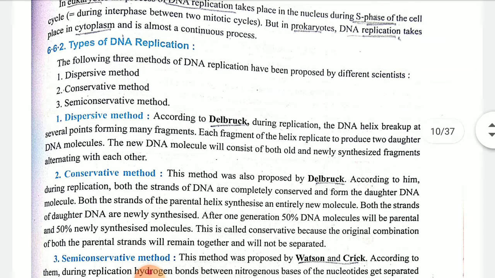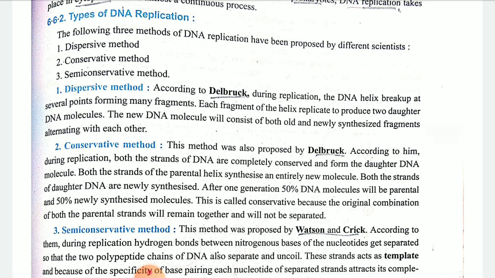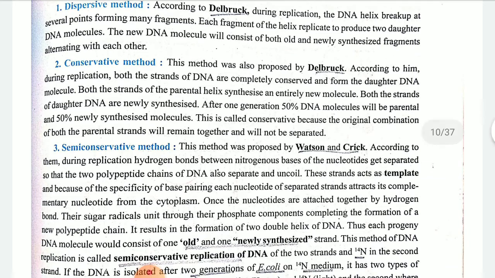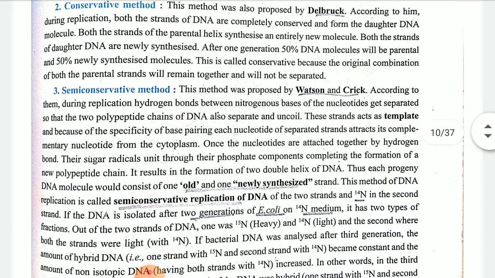When we talk about the dispersive, in the helix there will be small fragmentation. That is your dispersive method. Conservative method, what is it, children? In this, 50% of molecules will be conserved from the parental strand. And semi-conservative, as I said, double helical structure will be there. So from that double helical structure, one helical strand will be passed to the next generation.